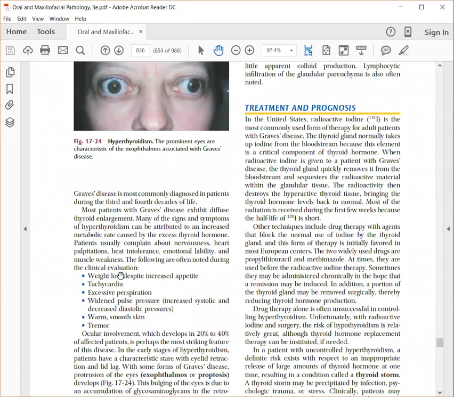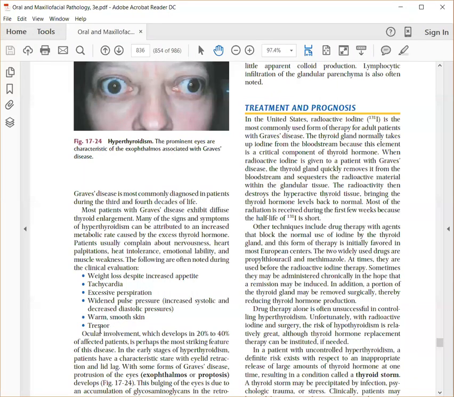Patient will have weight loss in spite of continuous appetite. Patient will always feel hungry, they'll keep eating, but still they will keep losing weight. In hypothyroidism, I told you there is bradycardia, whereas here it is tachycardia, that is increased heart rate. Patient will have excessive perspiration, sweating a lot even in an AC room. Whereas in hypothyroidism, I told you, the patient will feel cold. Here there is also a widened pulse pressure: an increase in systolic but decrease in diastolic pressure, so the gap between systolic and diastolic is extremely large. The patient's skin feels warm, whereas in hypothyroidism, the skin feels cold.